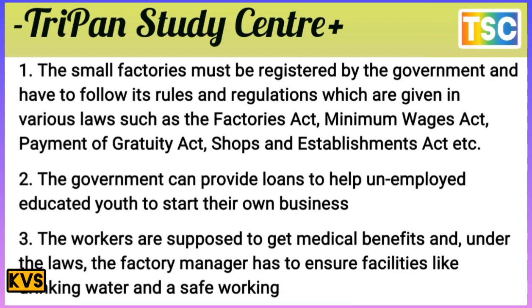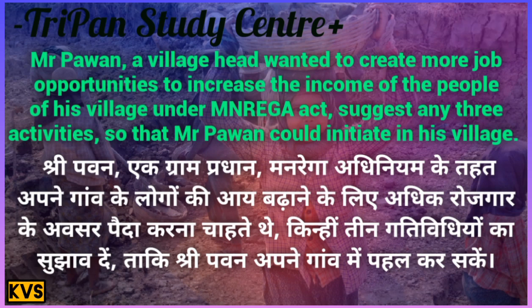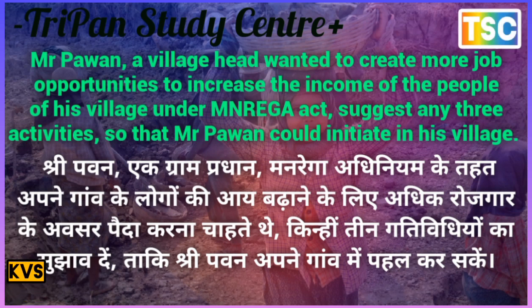That's important here. And next, the workers are supposed to get medical benefits, and under the law the factory manager has to ensure facilities like drinking water and safe working conditions. You know that's important here. The medical benefit is provided in this rule and regulation. That's the most important point here. The next question, that's the most important here.